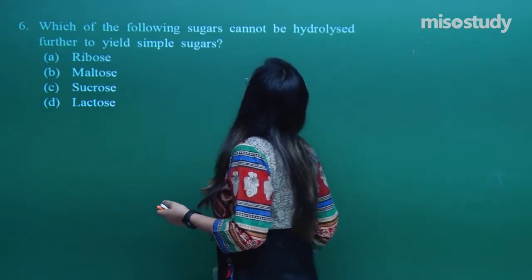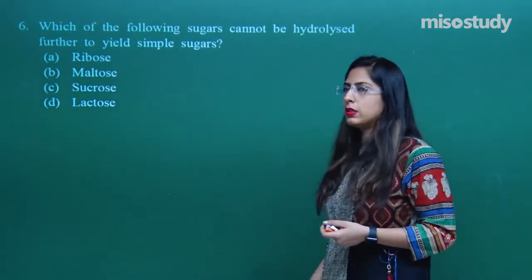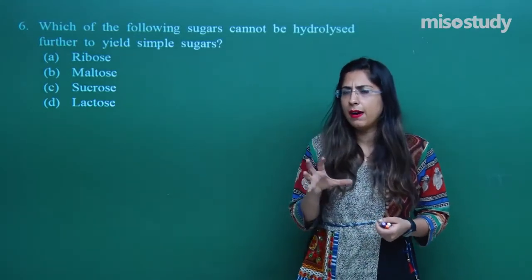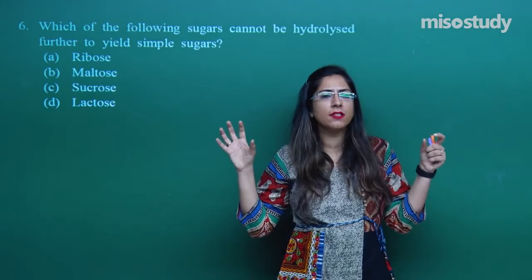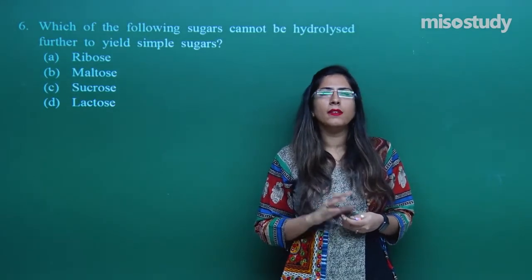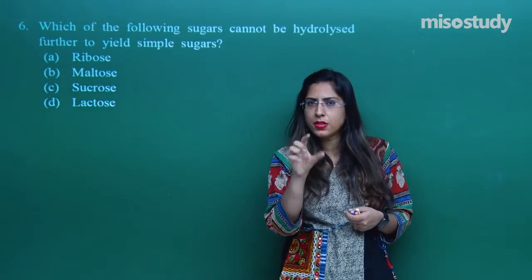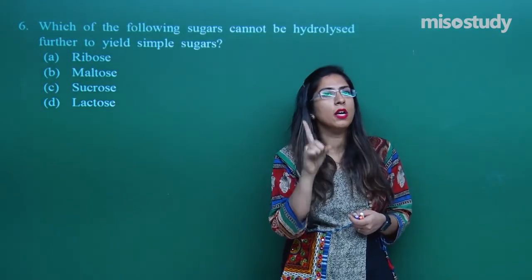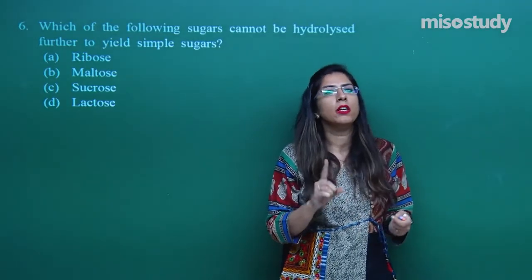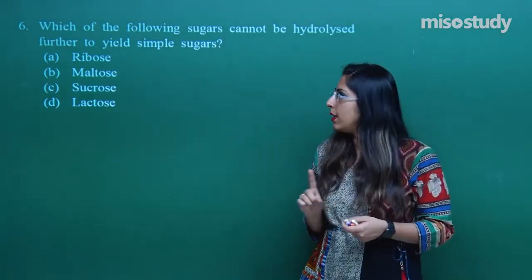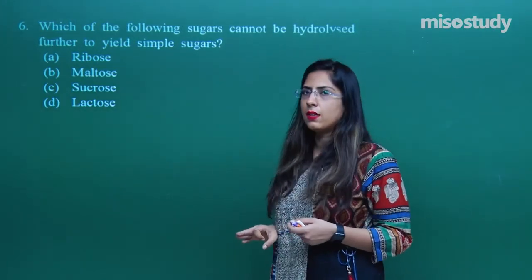Which one of the following sugars cannot be hydrolyzed to further simple sugar? That means we cannot hydrolyze, we cannot convert the larger ones, these disaccharides, into the simpler form. That means they might be asking that out of the whole options, one is a monosaccharide, because I have told you that the monosaccharide cannot be further dissociated. Let's look for the option in which the monosaccharides are there.